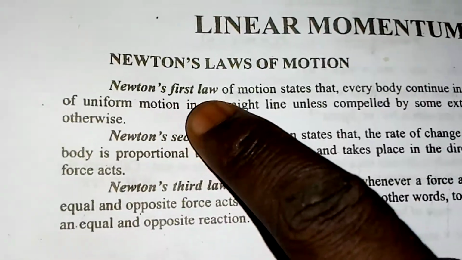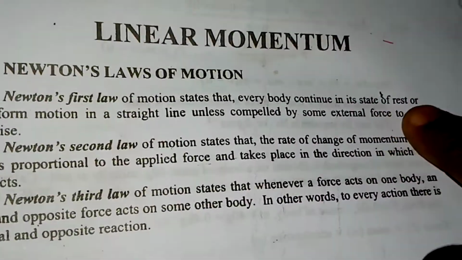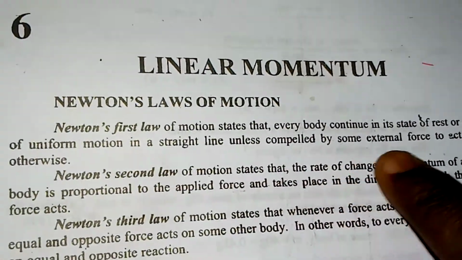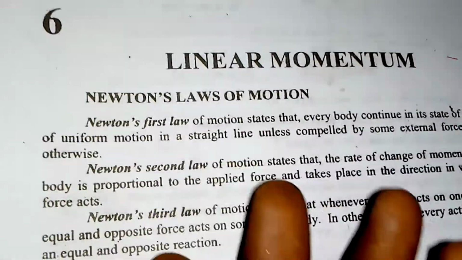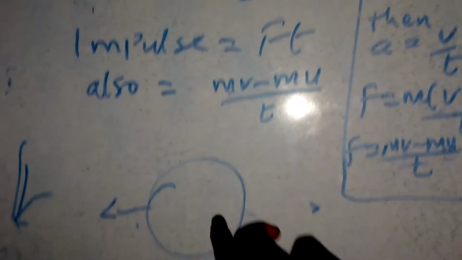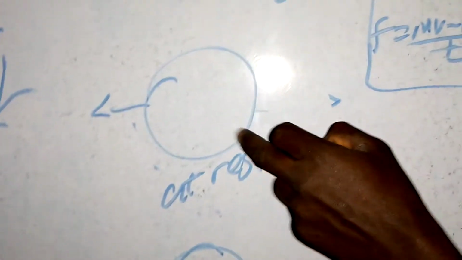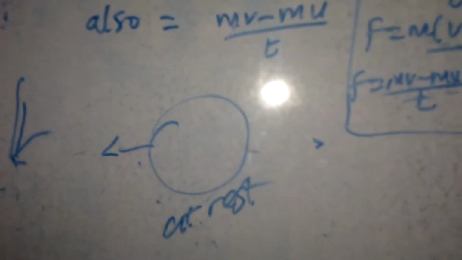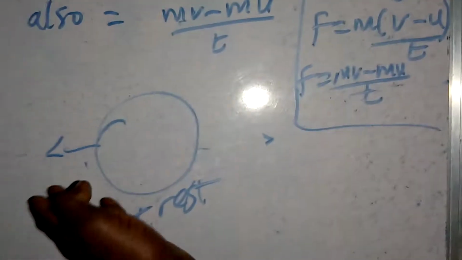The first Newton's law of motion states that every body continues in its state of rest or of uniform motion in a straight line unless compelled by some external force to act otherwise. Let's explain that. For instance, an object at rest can still move, maybe naturally.